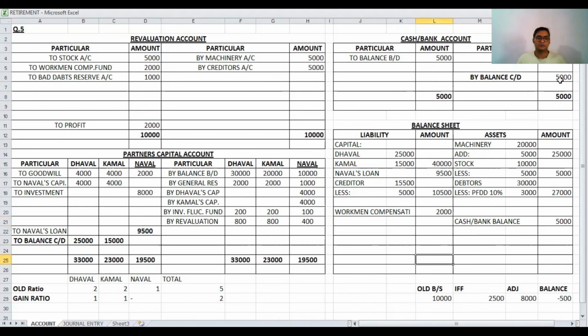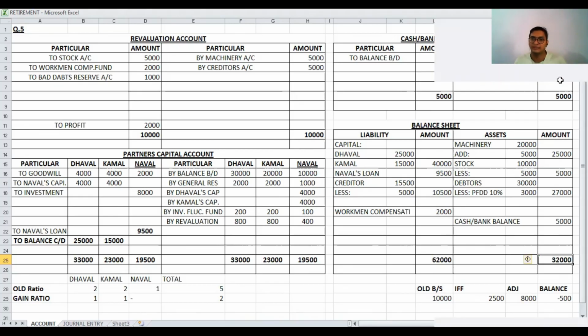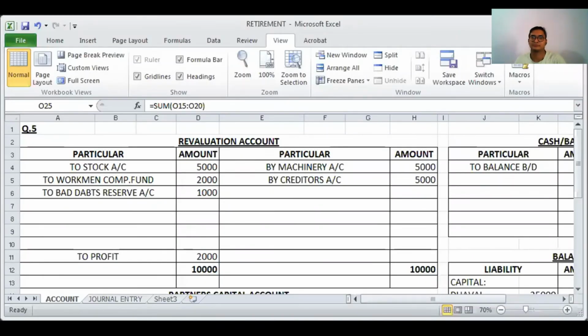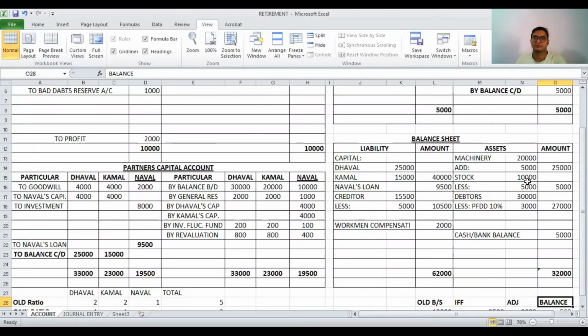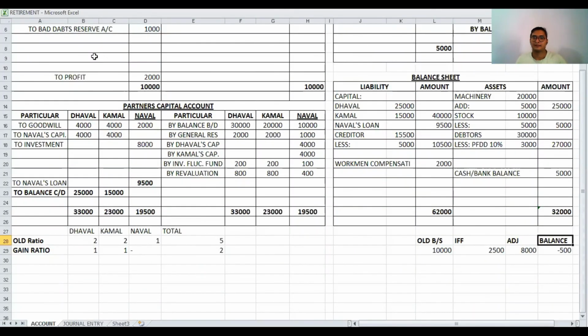Finally, we have to close our balance sheet. 62,000, and here finally we have to close the accounts, and here total of all this is again 62,000.